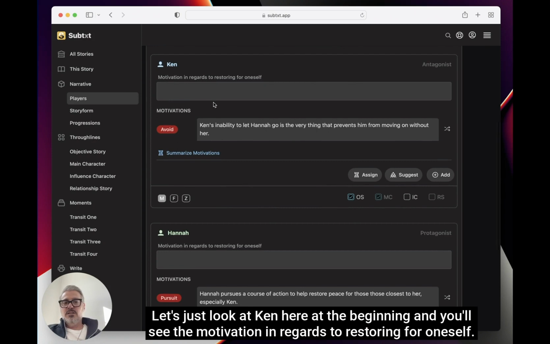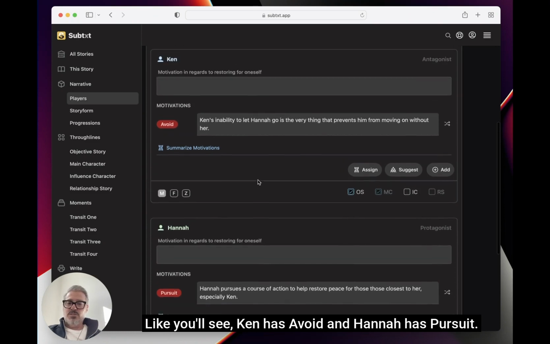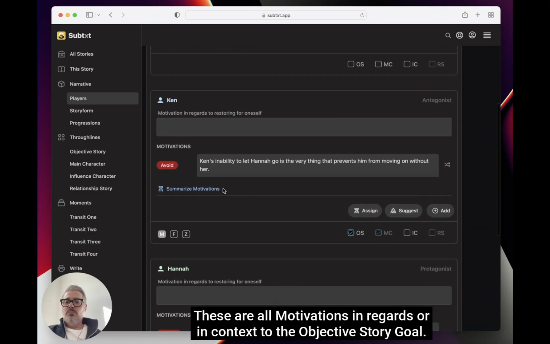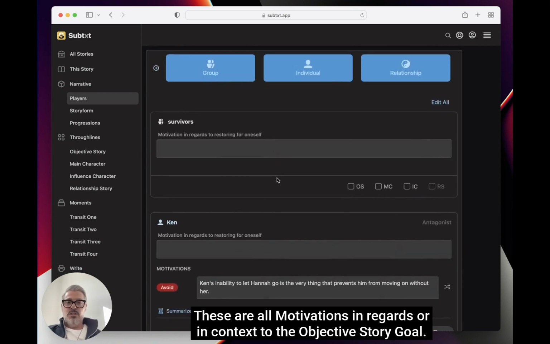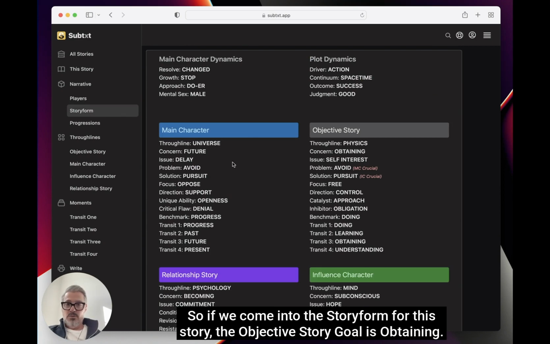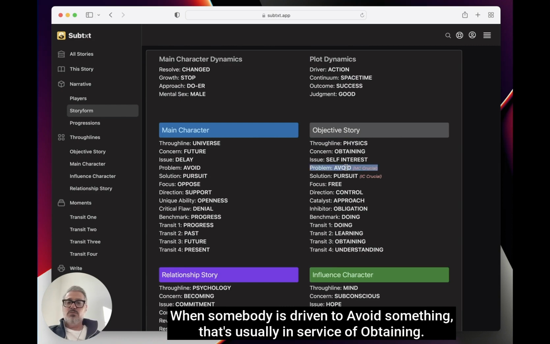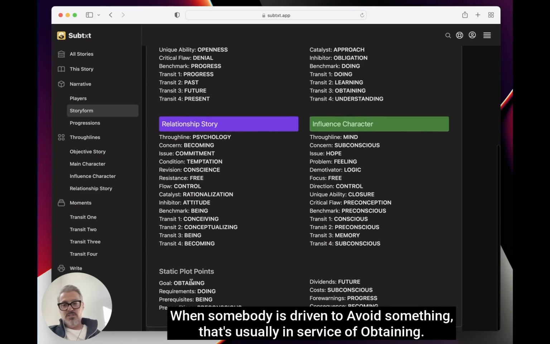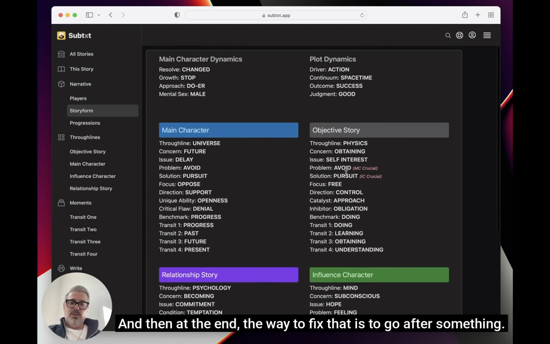Let's just look at Ken here at the beginning, and you'll see the motivation in regards to restoring for oneself. So we're going to talk about these elements here. Like you'll see Ken has a void and Hannah has pursuits. These are all elements. These are all motivations in context to the objective story goal. So if we come into the story form for this story, the objective story goal is obtaining. When somebody is driven to avoid something, that's usually in service of obtaining. So like keeping in control or wanting to maintain control. And then at the end, the way to fix that is to go after something.